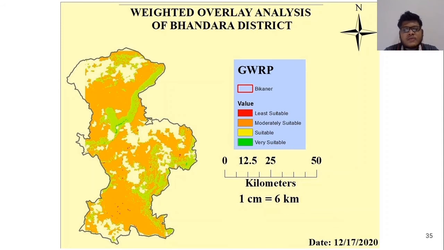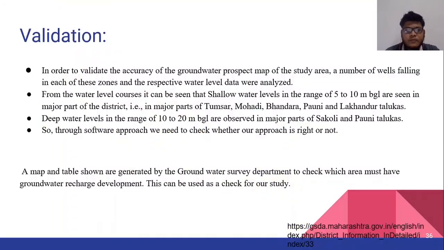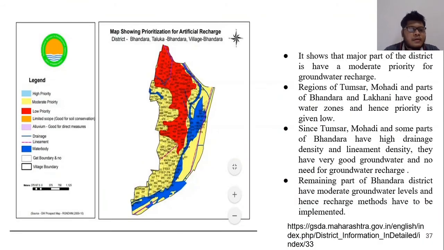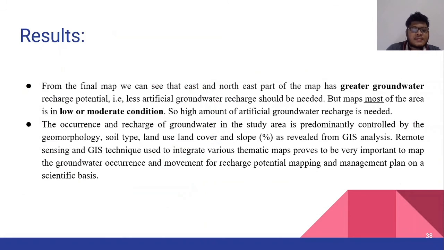As you can see, most of the area falls in moderately suitable, that is, natural groundwater recharge is moderate here. That means we need somewhat more artificial groundwater recharge. Validation: we used this map to compare with our map, to check how accurate it is. So it shows that most parts of the study area have a moderate priority for groundwater recharge.